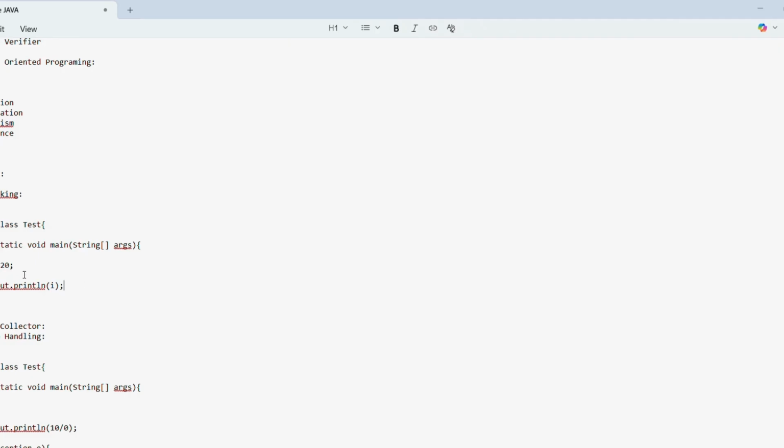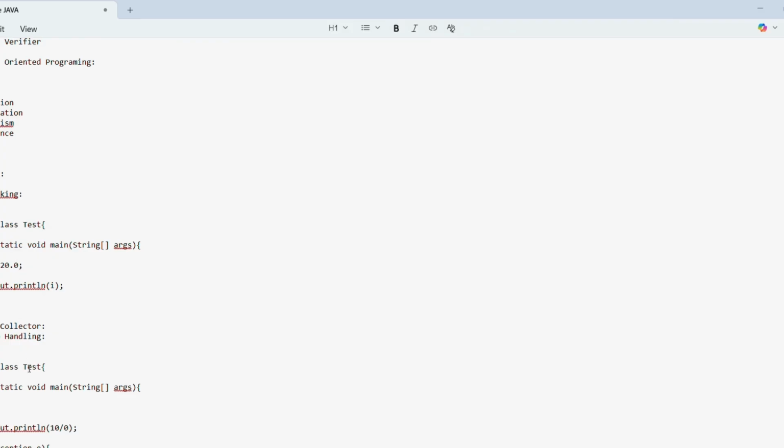Suppose I take int i equals 20.0, then the compiler will not execute this. Here, for an int type, we provided a double value. It's a possible loss of precision, so we will get a compile time error: incompatible types. So the compiler is very strong in type checking. That's why Java is a strongly typed programming language.